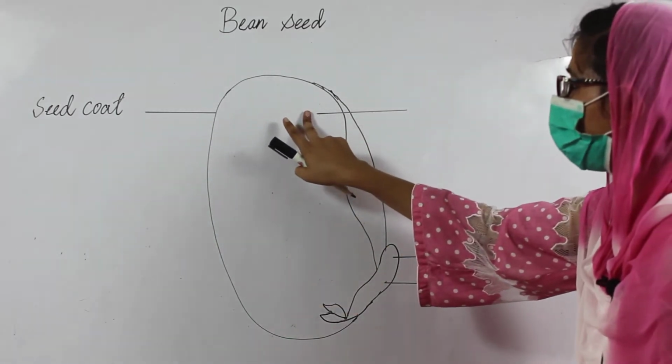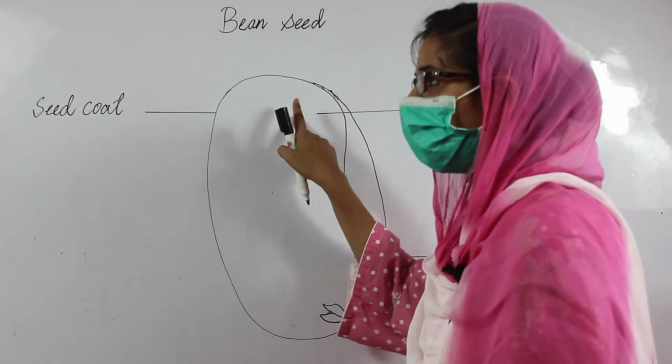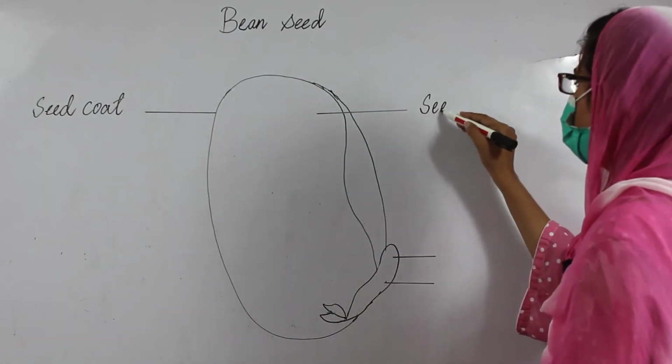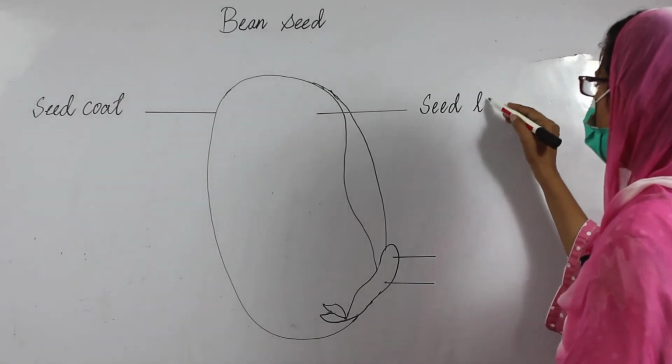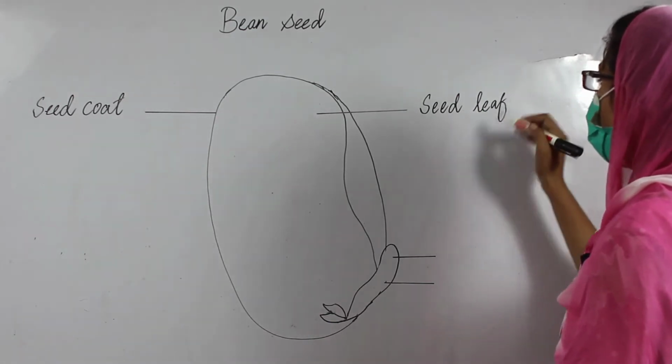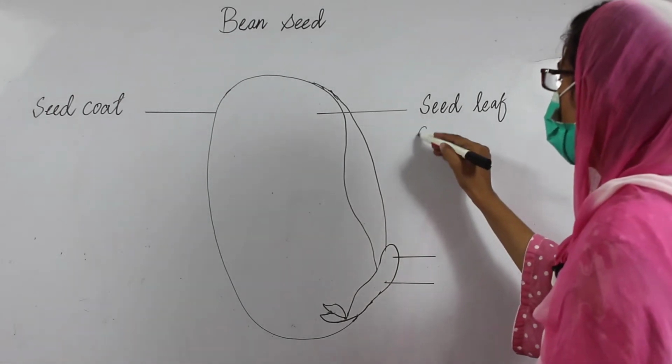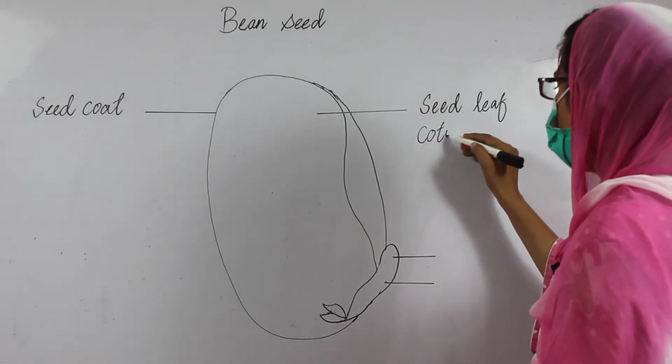And this part is called the seed leaf, which we can also call the cotyledon.